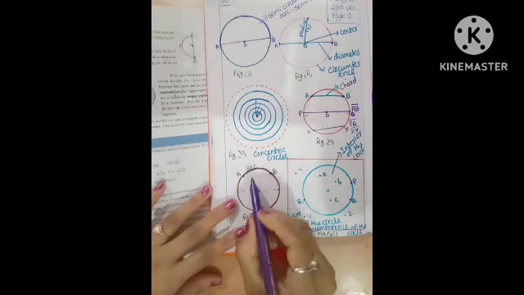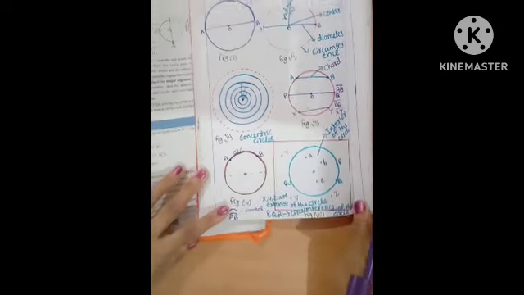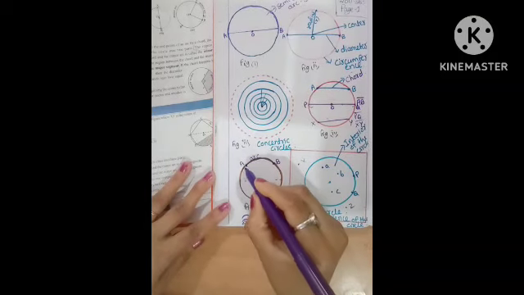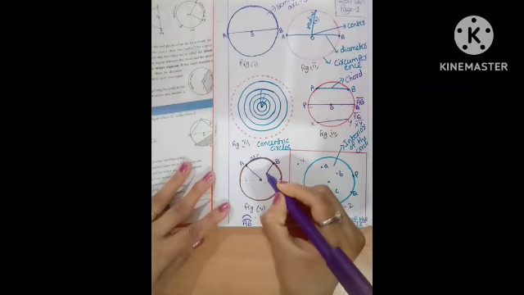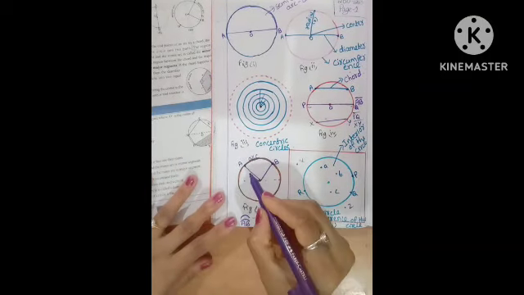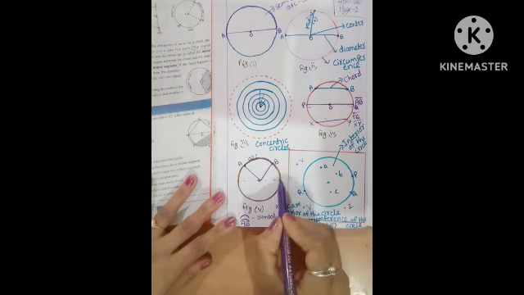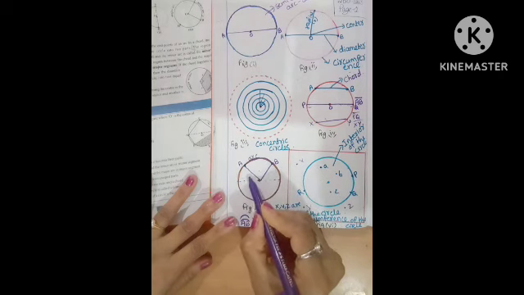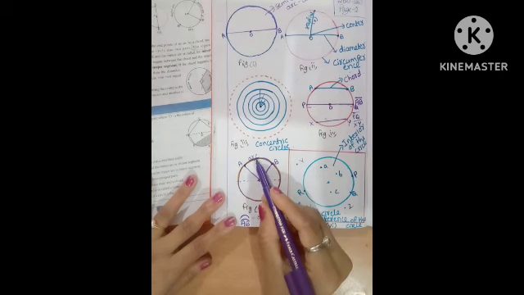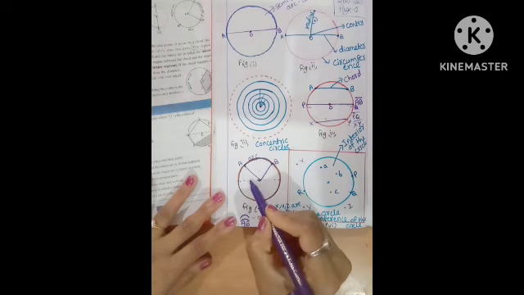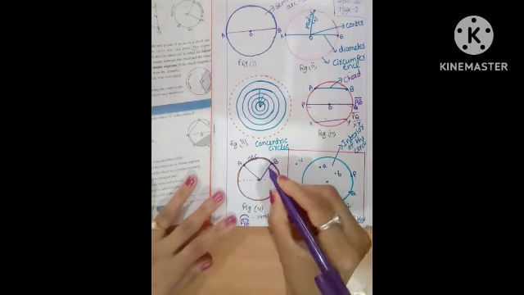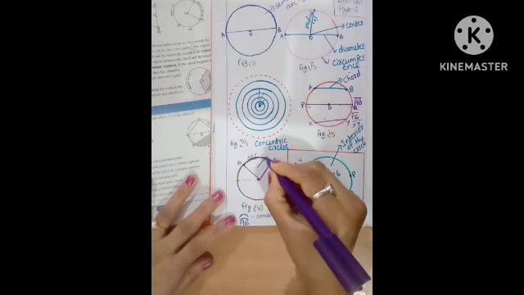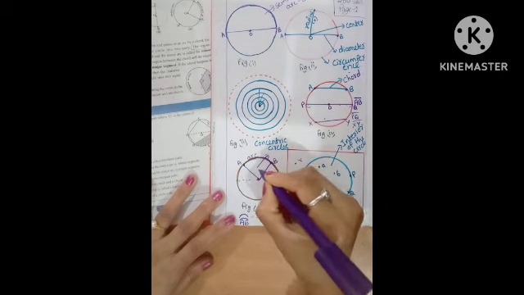So if the arc is less than the semicircle, smaller than the semicircle, it is called the minor arc. This part is called the minor arc. This is the minor arc.